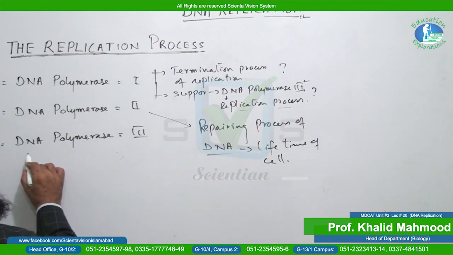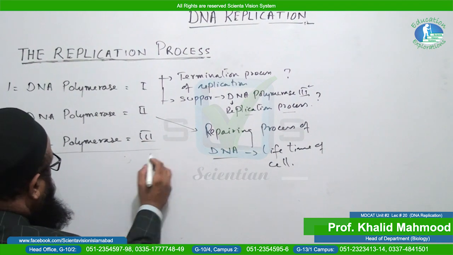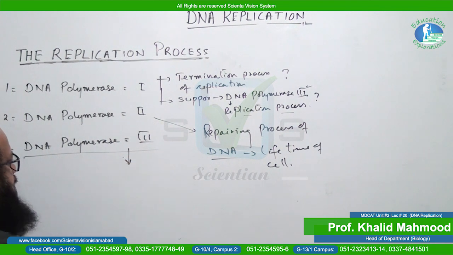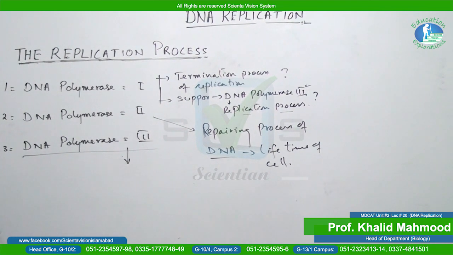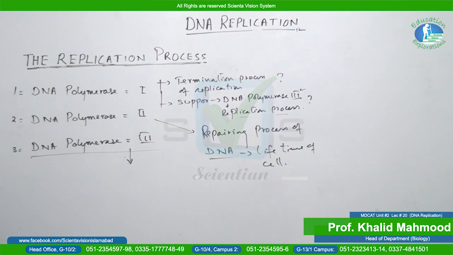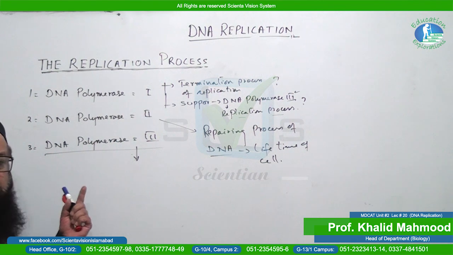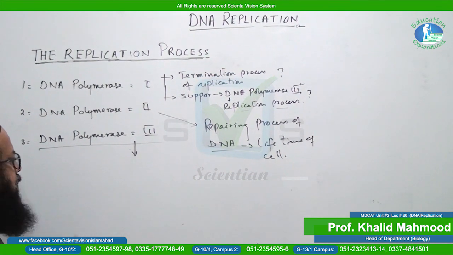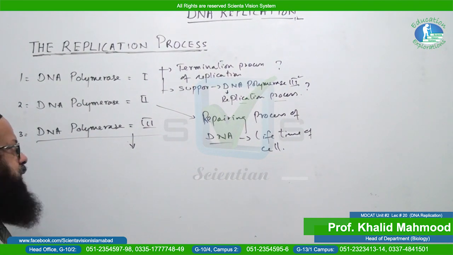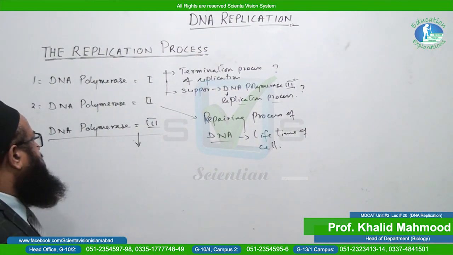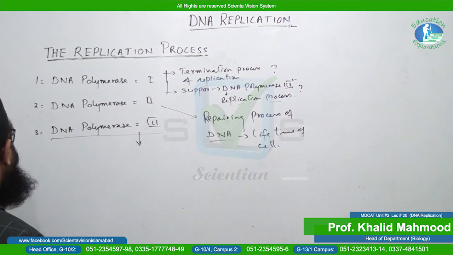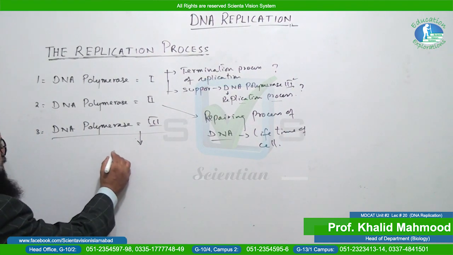And now we will come to DNA polymerase 3, which is actually the DNA replicating enzyme. This one is the actual DNA replicating enzyme. It forms the daughter strand along the template strand. You know what the template strand is? The parental strand is called the template strand. So first of all we will give you the details of this major DNA replicating enzyme, DNA polymerase 3.